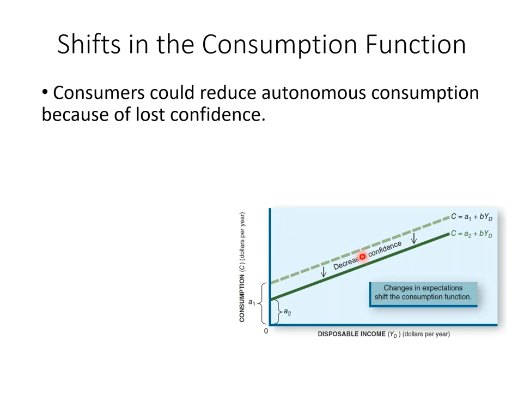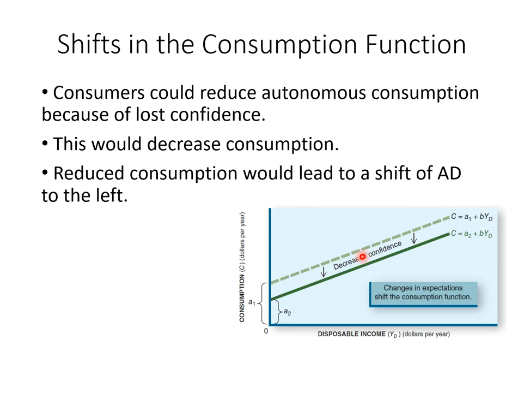So on the chart, I'm showing you if we have autonomous consumption decrease, what we see is our consumption function will move down, from C equals A1 plus B YD to C equals A2 plus B YD. The reason we have this shift is because our autonomous consumption decreased. So this would decrease our consumption, and the reduced consumption would lead to a shift of aggregate demand to the left.